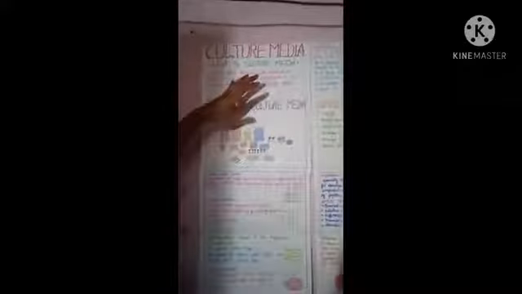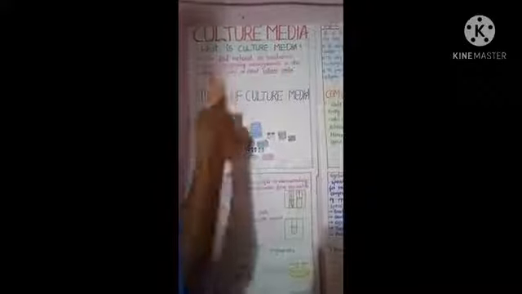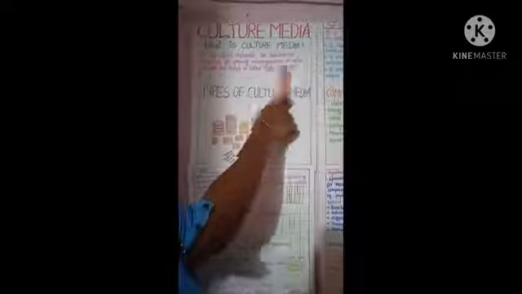Today I am going to explain what is culture media and types of culture media. Let's see what is culture media. The food material or substances required for growing microorganisms in vitro is called culture media. Vitro means outside the body.